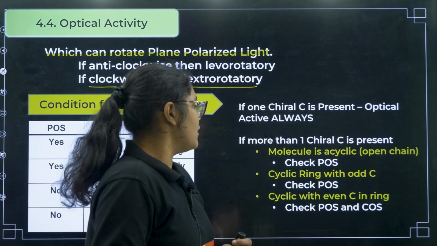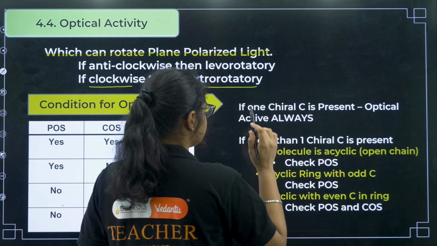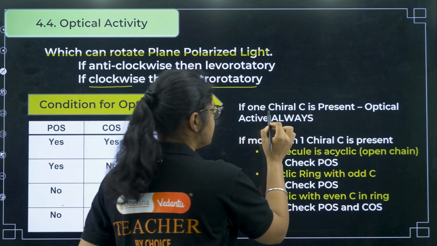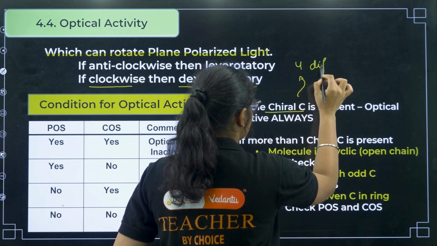Now coming to the conditions, we will explain in detail. So now see, if in a compound there is only one carbon and that one carbon is a chiral carbon. Chiral carbon, we have discussed what it is. It has 4 different groups.